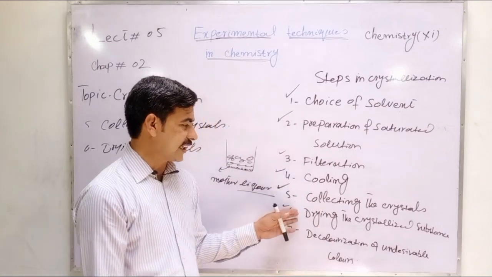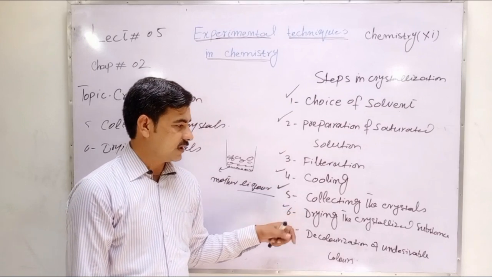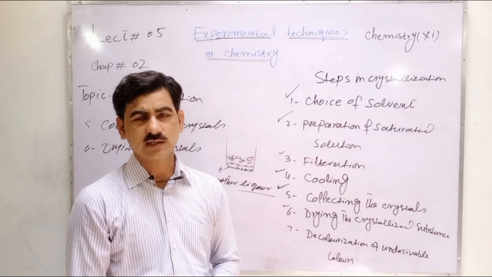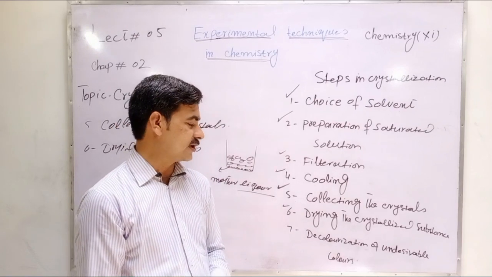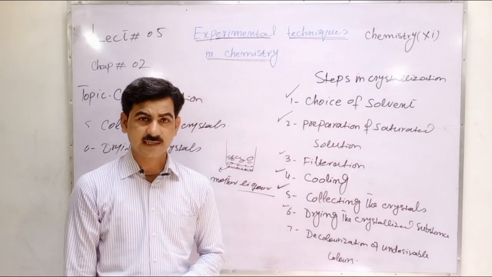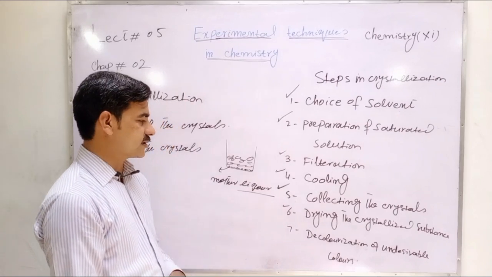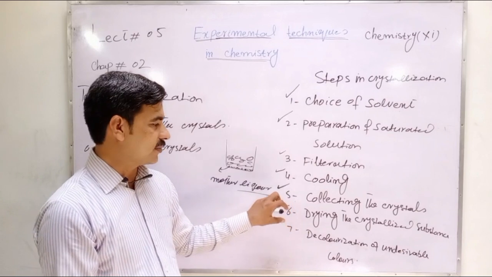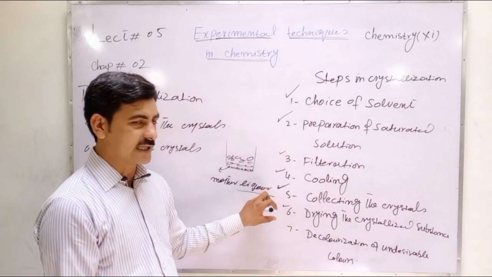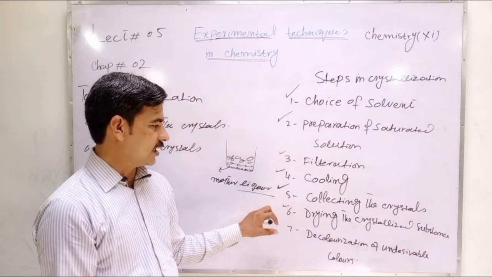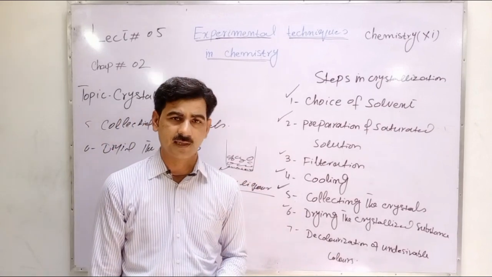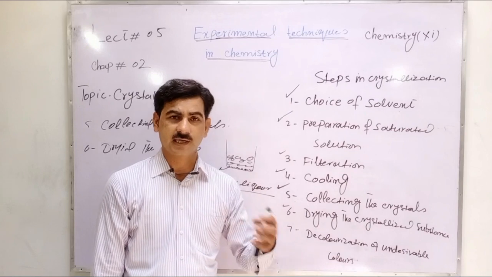We may also dry the crystals by using the desiccator. This is a very important laboratory apparatus. The desiccator is the most reliable method to dry the crystals. Pressing the crystals between folds of paper is only a moderate method, because the crystals may be damaged or contaminated.